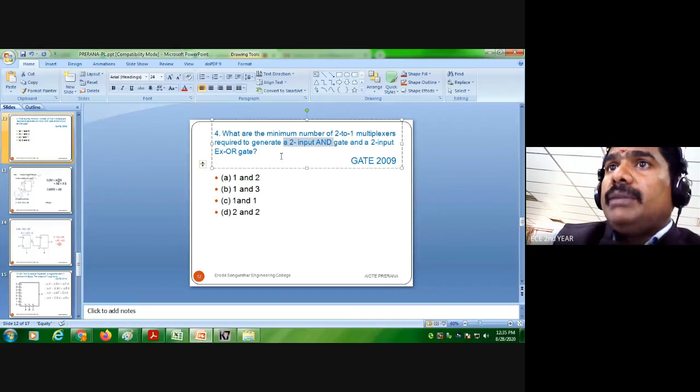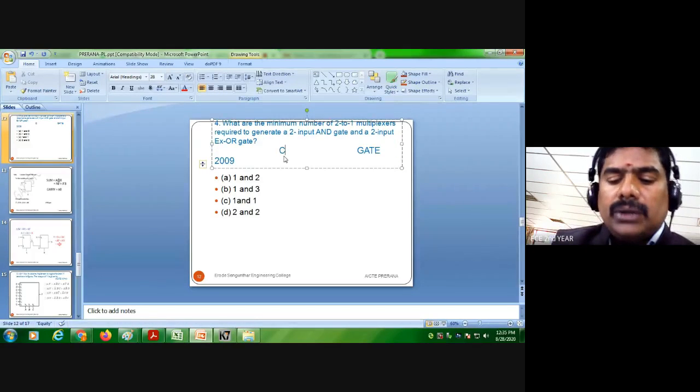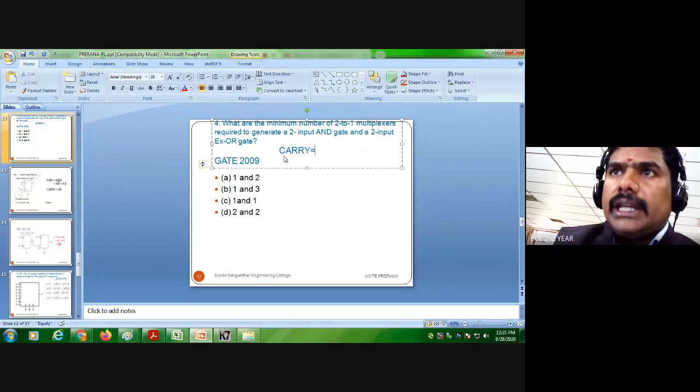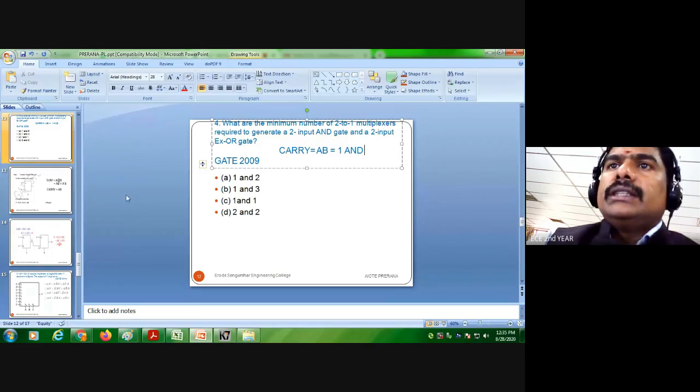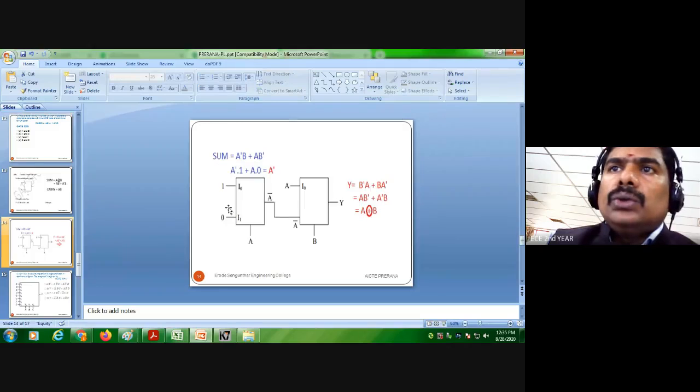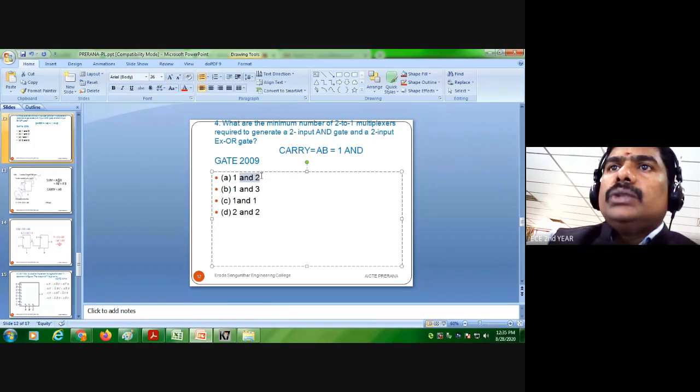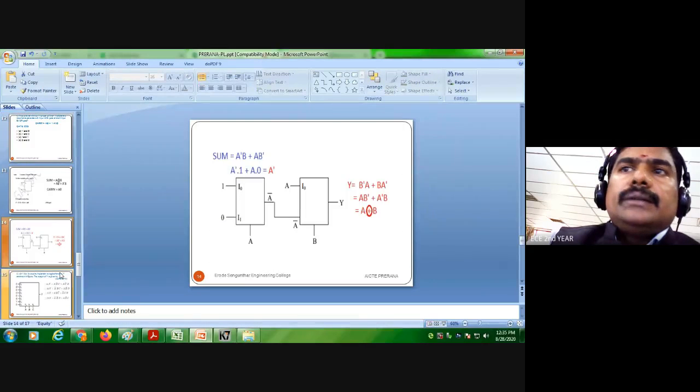A 2-input AND gate is like a half adder, where we have carry equal to AB, so only one AND gate is needed. So this is the first choice. The AND gate is over, and the XOR gate needs 2:1 multiplexers, so that is the answer.